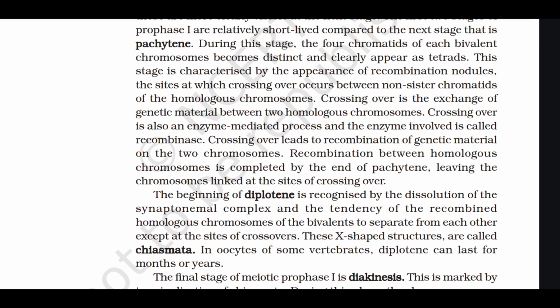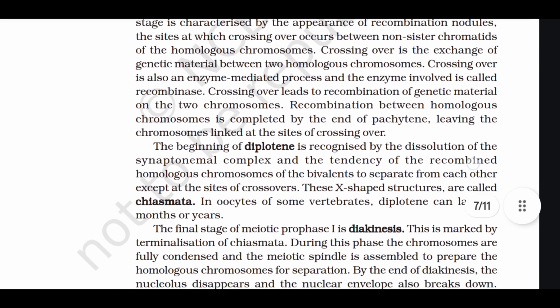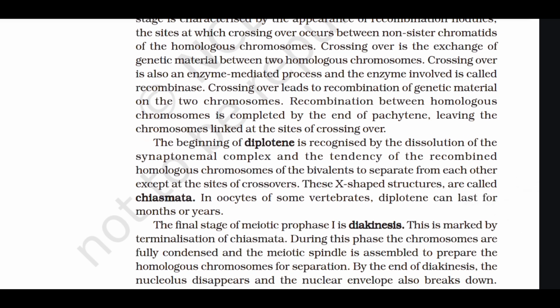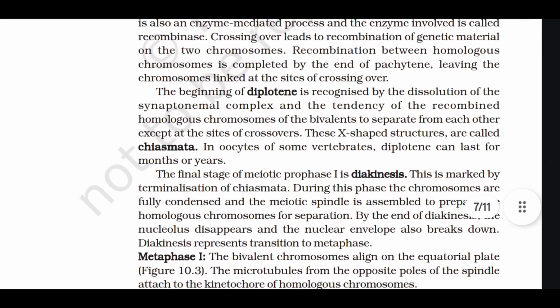Recombination between homologous chromosomes is completed by the end of pachytene, leaving the chromosomes linked at the site of crossing over. The beginning of diplotene is recognized by the dissolution of the synaptonemal complex and the tendency of the recombined homologous chromosomes of the bivalent to separate from each other except at the site of crossovers. These X-shaped structures are called chiasmata. In oocytes of some vertebrates, diplotene can last for months or years.